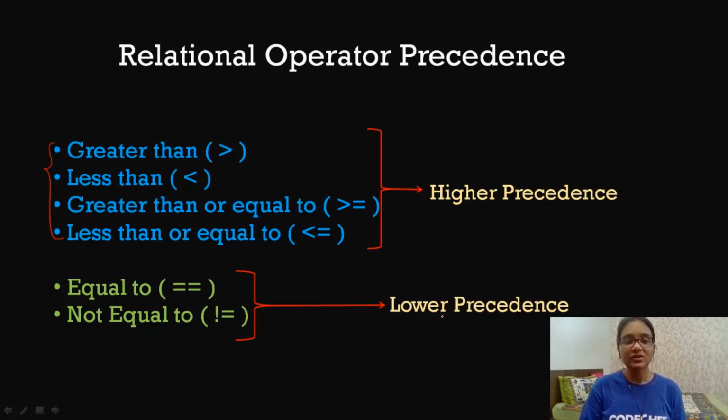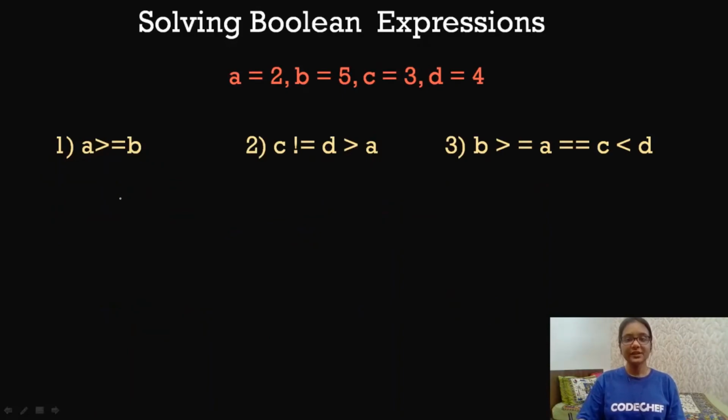Now that we have understood the precedence of relational operators, let us also solve some of the expressions in order to be more clear. The first expression says a greater than equal to b. So let us write down the values. 2 greater than equal to 5. Now there is just one operator, so no need to consider the precedence here. We will solve it. So 2 greater than equal to 5 will result in false.